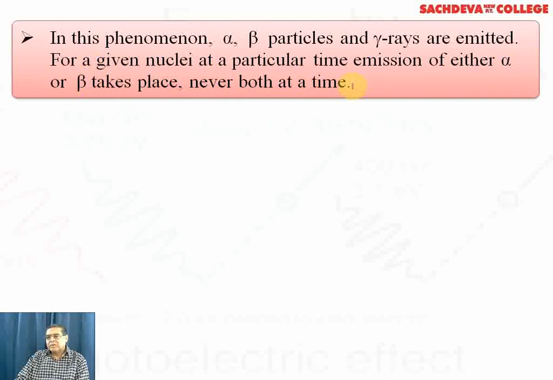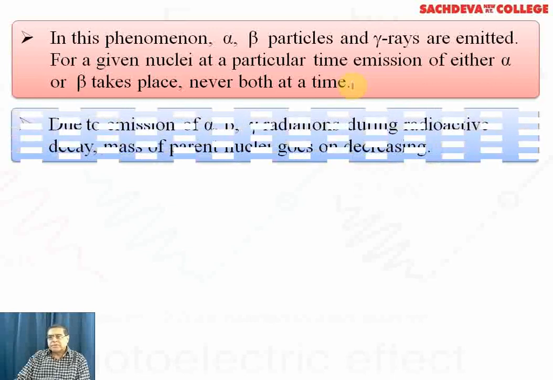I have explained earlier that if both were emitted at a time, we would expect a fourth isotope of hydrogen with atomic number 1 and mass number 4, and that is not possible because we detect only 3 isotopes of hydrogen, that is 1H1, 1H2 and 1H3. That's why both emissions are never simultaneous.